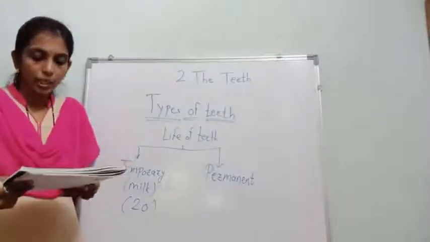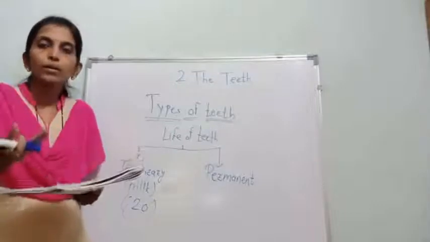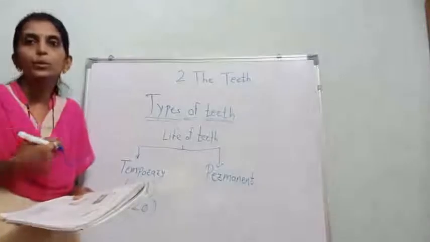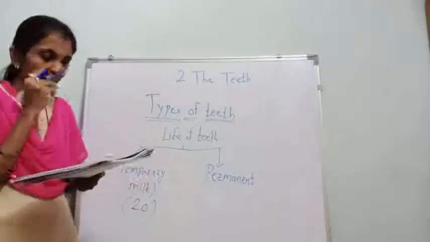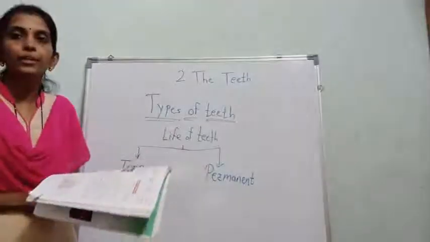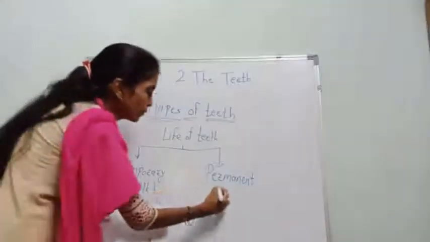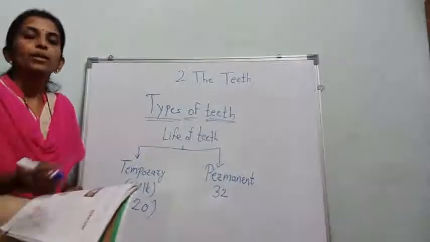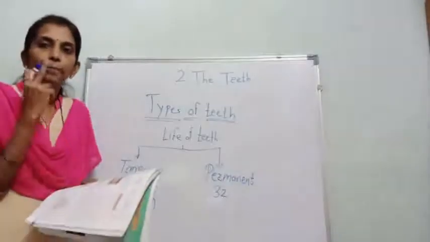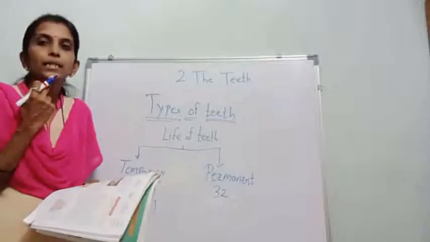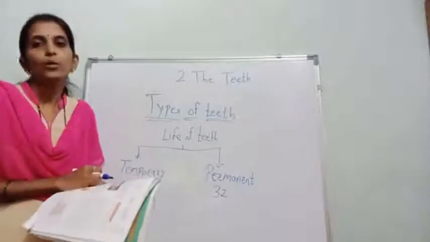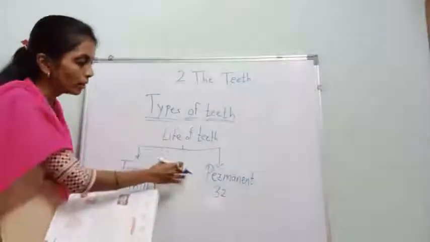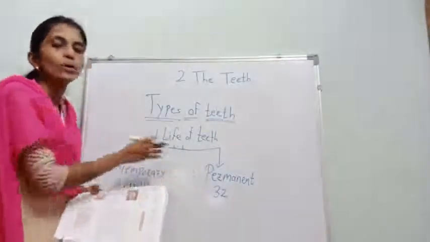And after that, new teeth grow in that place and those are called permanent teeth. तो new teeth आते हैं वहाँ पे, okay. And how many are these? 32 teeth. 16 teeth in the upper jaw and 16 teeth in the lower jaw, okay. That is, in an adult there are 32 teeth.